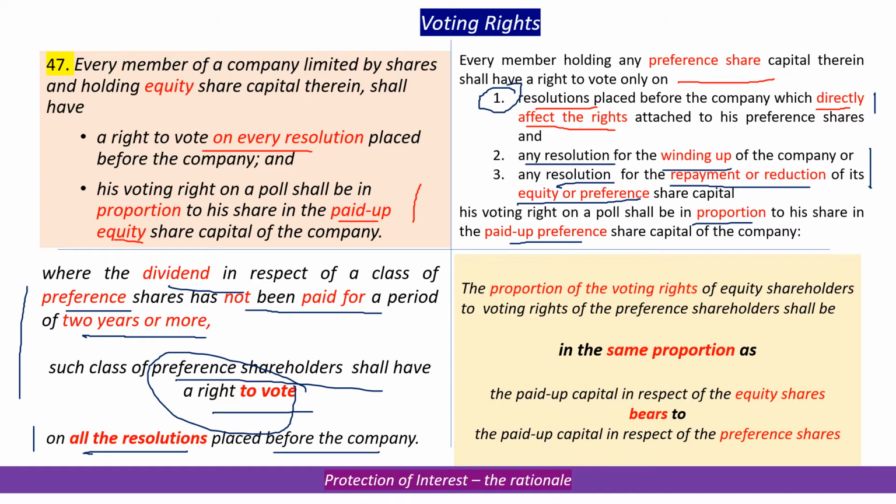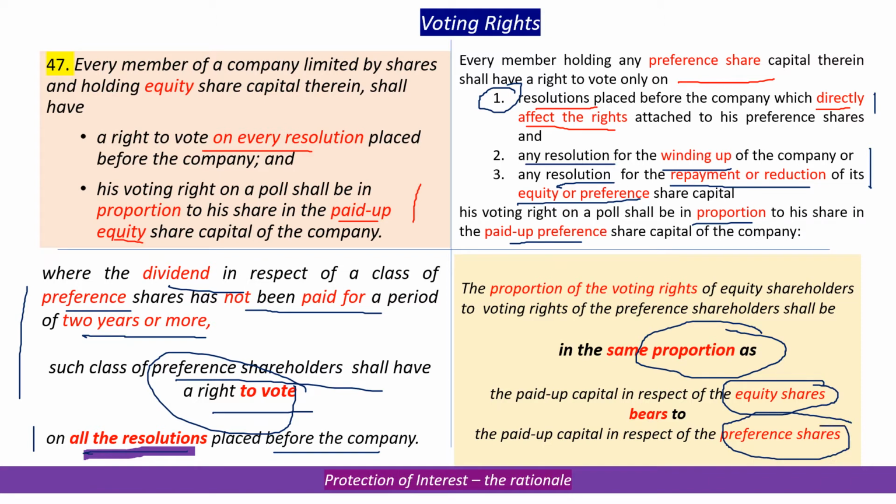This is a special situation where the preference shareholder gets a right to vote on all resolutions. Once again, the number of votes or the value of votes depends upon, once again, the proportion of paid up capital on those shares vis-a-vis the total paid up capital of their class. It may be equity shares or it may be preference shares.